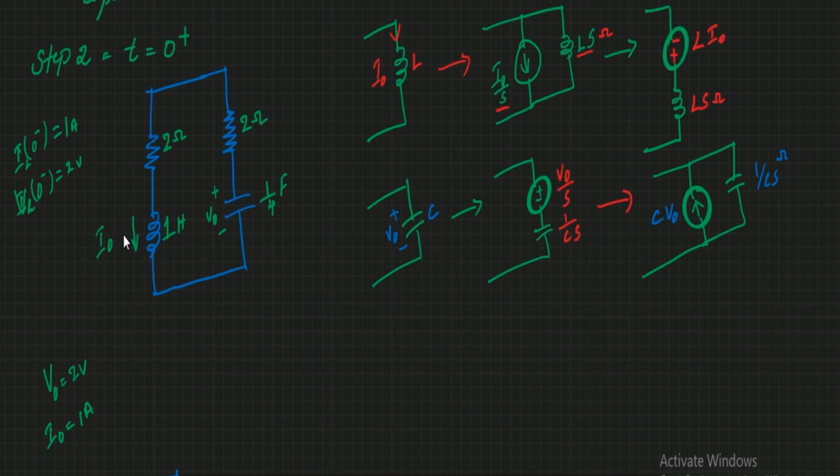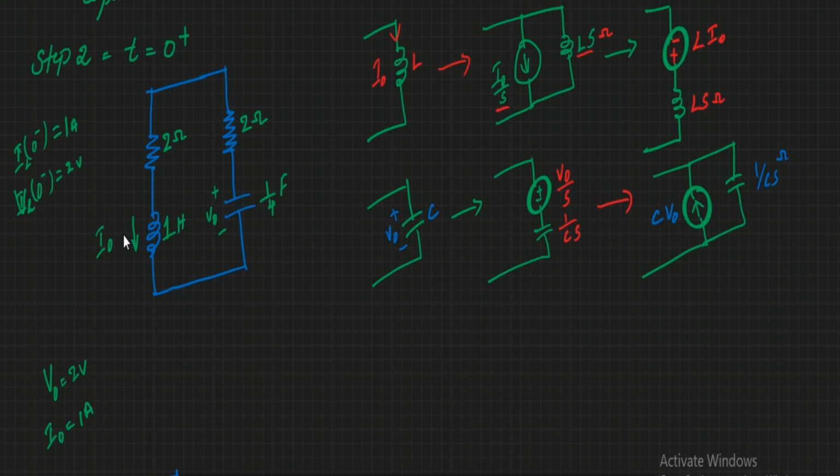The same amount of energy will be present at t equal to 0 plus also. So what is the current? The current flowing through the inductor is I naught, and the voltage across the capacitor is V naught. This is the circuit at t equal to 0 plus.